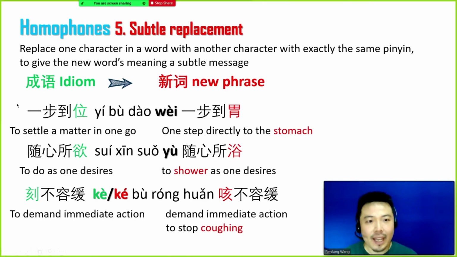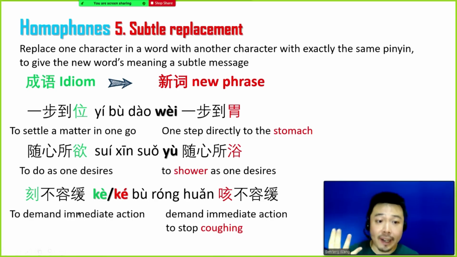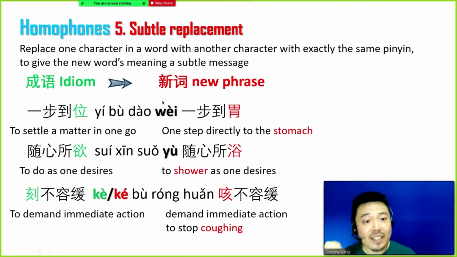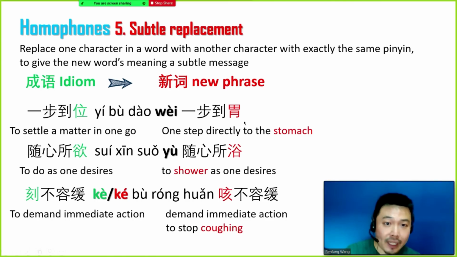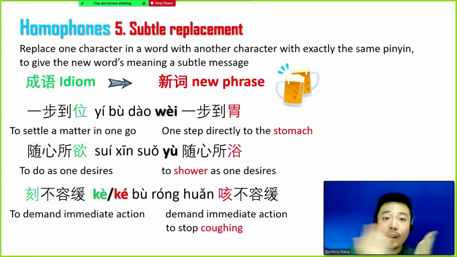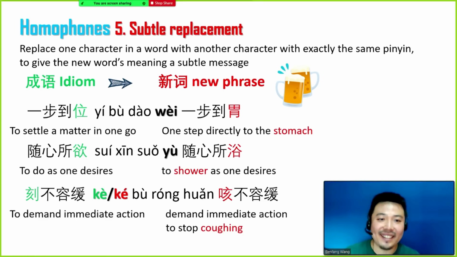For example, we have many idioms in China formed with 4 characters. For example, 一步到位 means one step and you will arrive at your destination. That means to settle a matter in one go. However, if we change the character for destination to the other one, which means stomach, it means one step directly to the stomach, which is a perfect advertisement for selling alcoholic drinks.